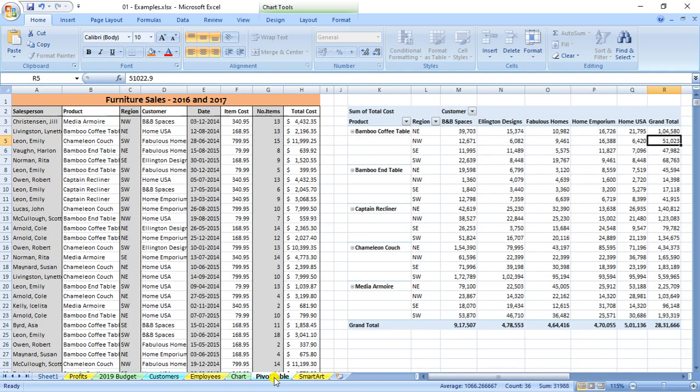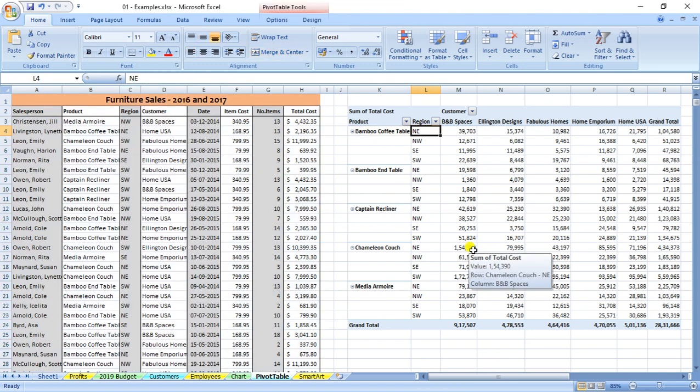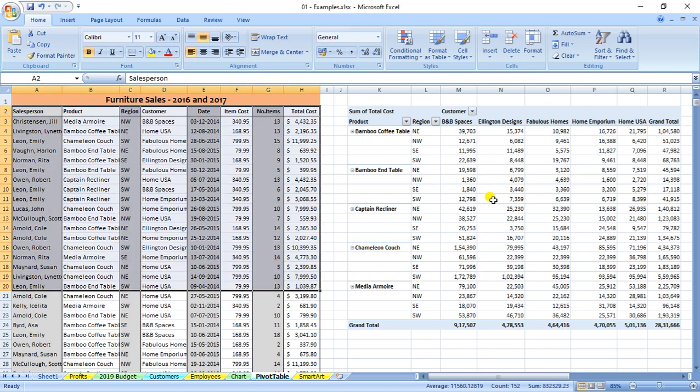And the pivot table is basically used to consolidate the data or to present the data in a better manner. Take the example, if you see this column A to H, you cannot understand anything or think anything about this data. But if you come here, this is basically a category, and there are around 4 or 5 regions, and based on the regions, we are writing how many customers there are and how much sales has happened. This data is very complicated, but we are presenting it in a simplified manner by using the pivot table.